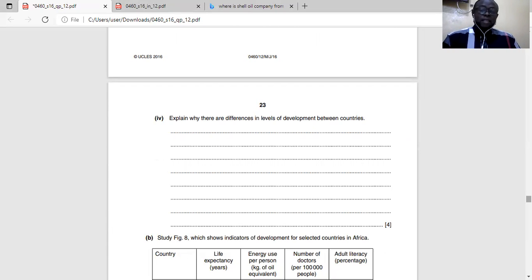Explain why there are differences in level of development between countries. I'll just list the points quickly, which you can develop. Number 1, you can talk about climate. Some places are hot, cold, or dry.